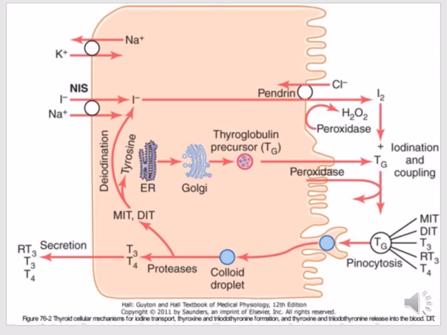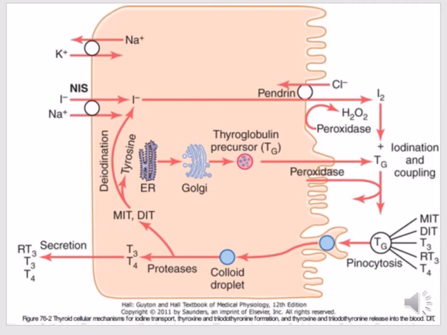You can see in the figure, the first stage in the formation of thyroid hormone is transport of iodide from the blood into the thyroid glandular follicular cells and follicle. The basal membrane of the thyroid cell has a specific ability to pump the iodide actively to the interior of the cell. This pumping is achieved by the action of sodium iodide symporter, which co-transports one iodide ion along with two sodium ions across the basolateral membrane into the cell.